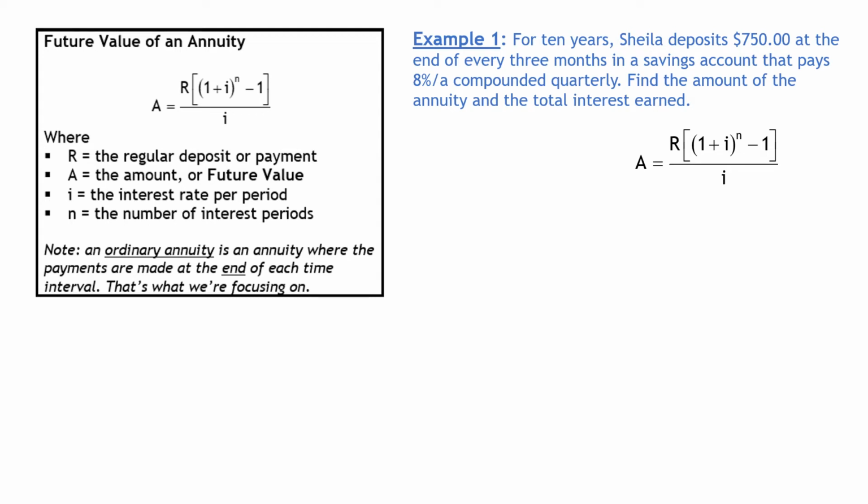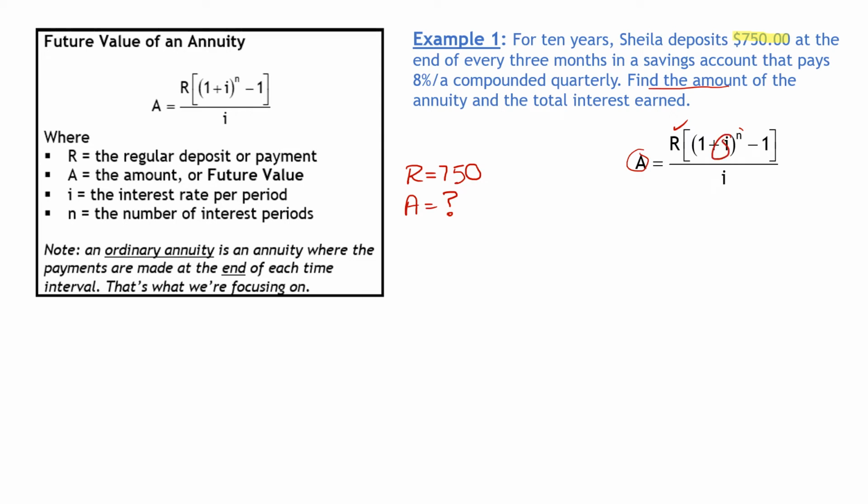Well, starting at the top here, this is an easy one. She's putting $750 in regularly, so that's going to be our R value. R is 750. So we've got the R. What about the A? Well, that's what we're looking for, and the question says right there, find the amount. So our A is unknown. We don't know that value.